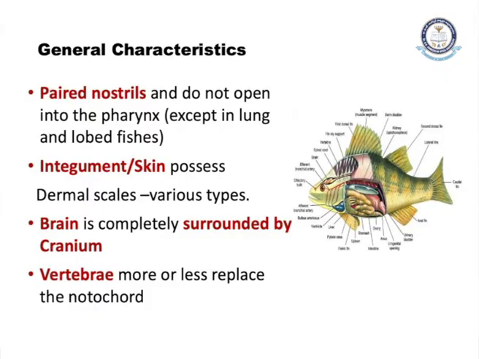The dermal scales are of different kinds like placoid, ganoid, ctenoid, cycloid. In this way, different kinds of dermal scales are present in the skin of the fish. The brain is completely surrounded by the cranium. Cranium is nothing but the skull. It is a box-like structure, and vertebrae are more or less replaced by the notochord.